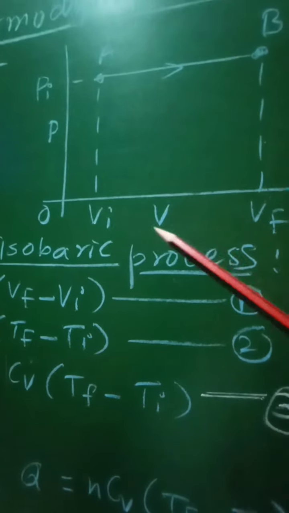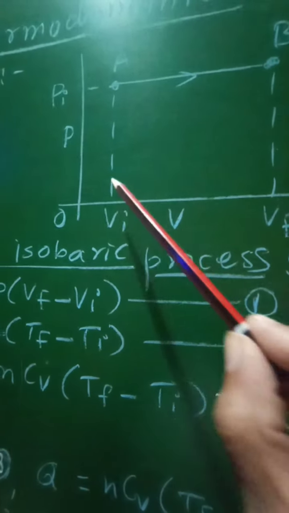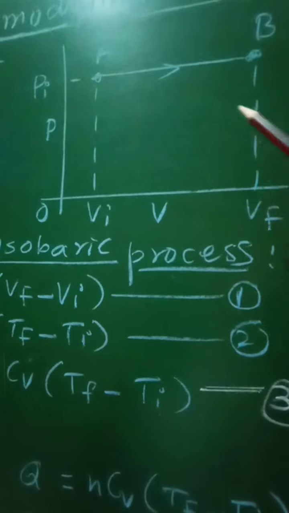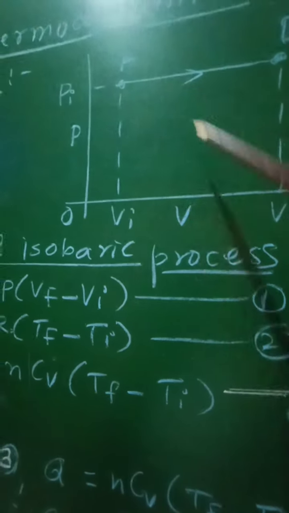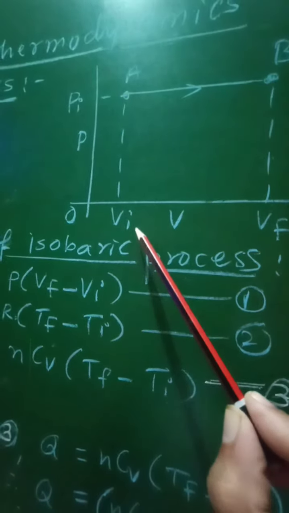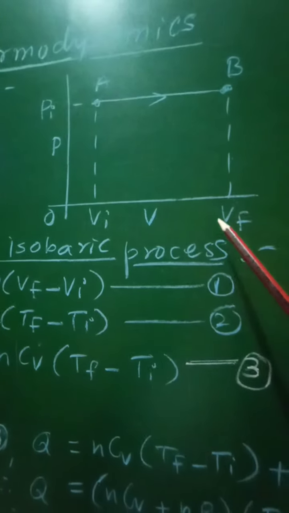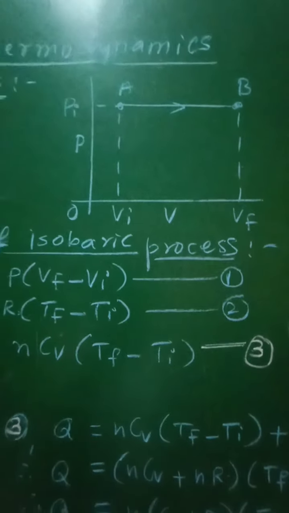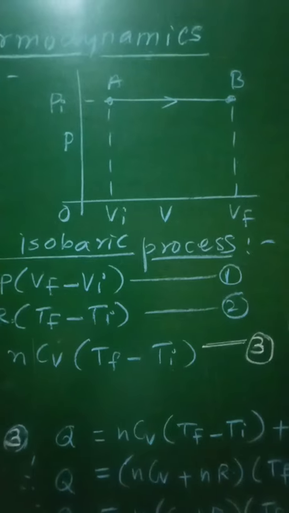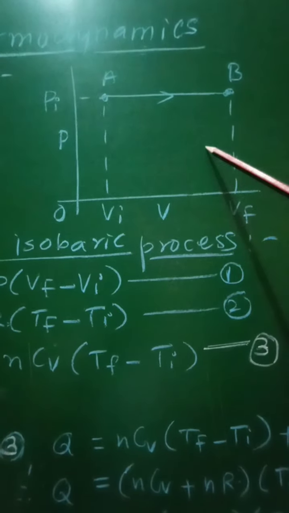So from this isobar, it is clear that for initial as well as final state, the pressure remains constant and there will be change in only volume from Vi to Vf. And therefore, this is the process in which the pressure remains constant.